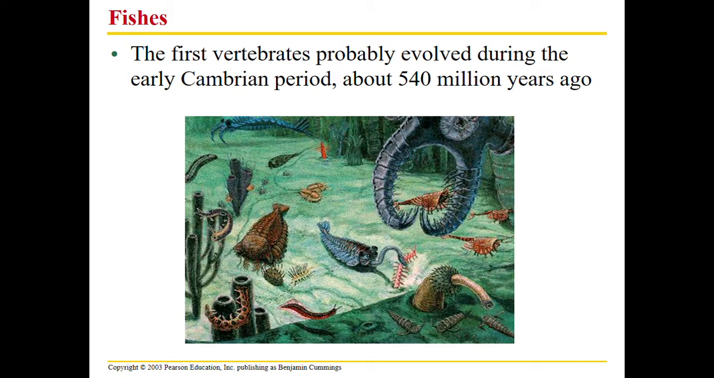So fish started evolving in early Cambrian period. Later on in the Devonian, they totally diversified, but we're going to look at fish during the Cambrian right now.